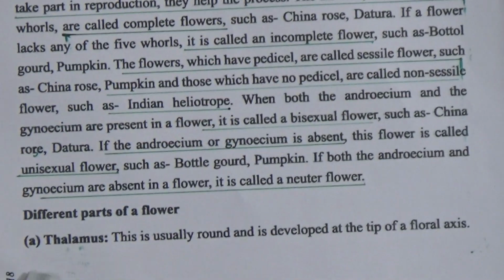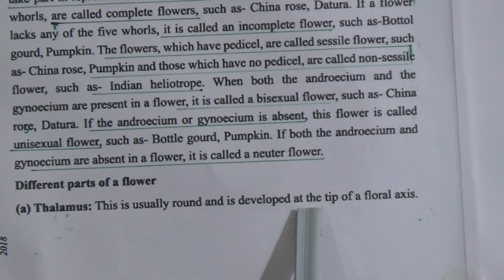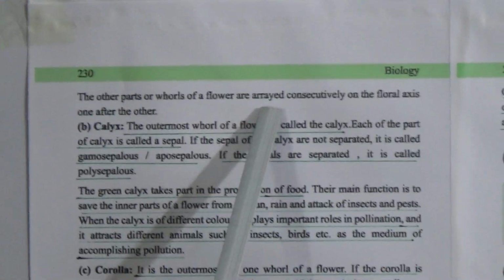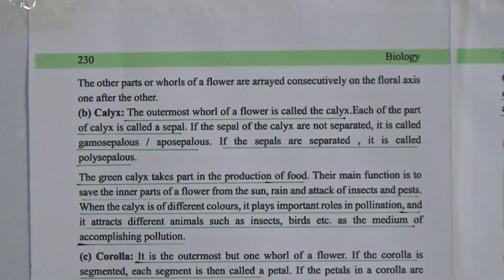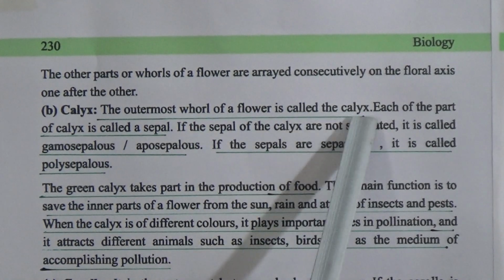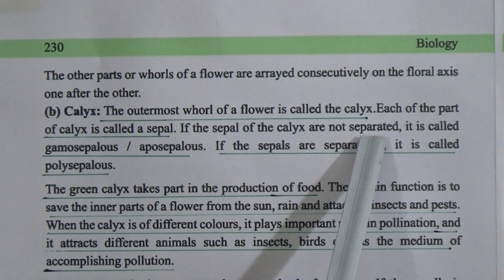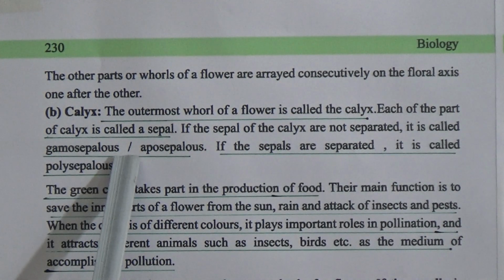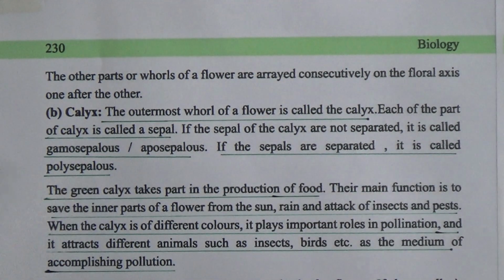Now, different parts of a flower. First, here is the thalamus. This is usually round and is developed at the tip of a floral axis. The other parts or whorls of a flower are arrayed consecutively on the floral axis, one after the other. Now, calyx. The outermost whorl of a flower is called the calyx. Each part of the calyx is called a sepal. If the sepals of the calyx are not separated, it is called gamosepalous. If the sepals are separated, it is called polysepalous.